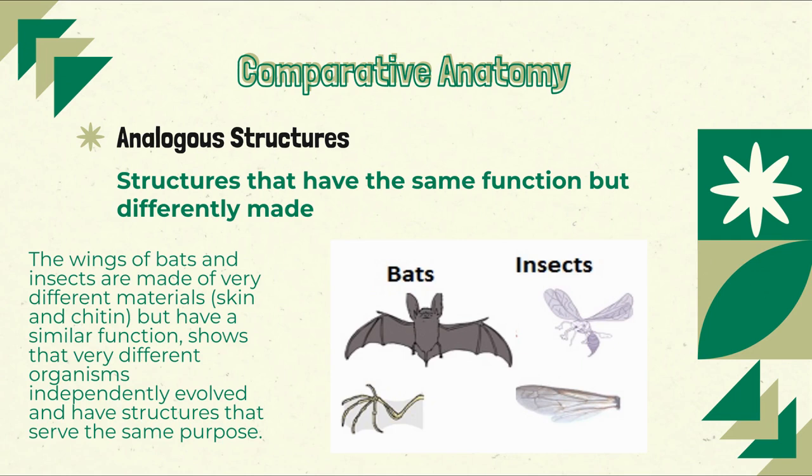Analogous structures are structures that have the same function but are made differently. The wings of bats and insects are very different materials. Bat wings are made of skin and insect wings are made of chitin, but they have a similar function. This shows that these organisms independently evolved and have structures that serve the same purpose. Independent evolution happens as a need to adapt to the environment.